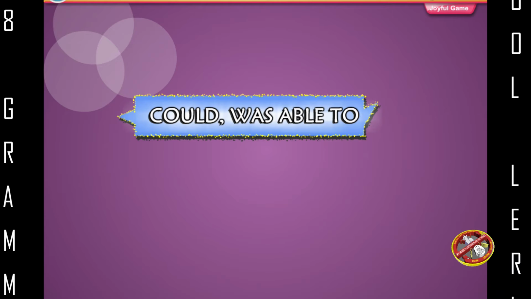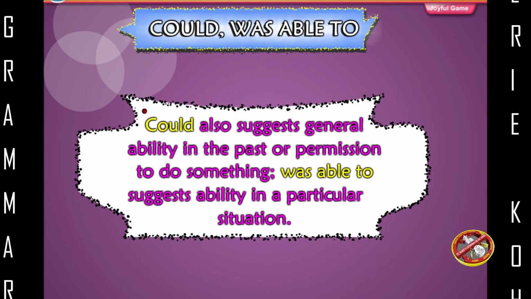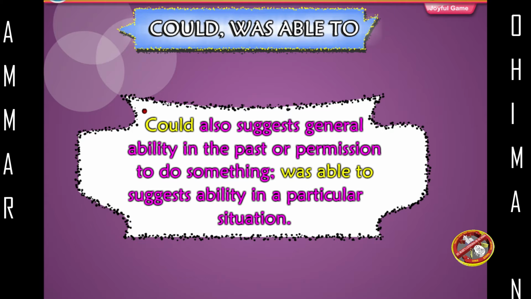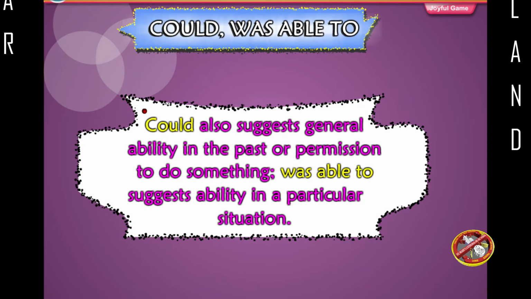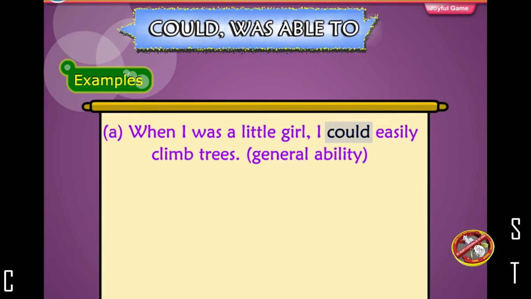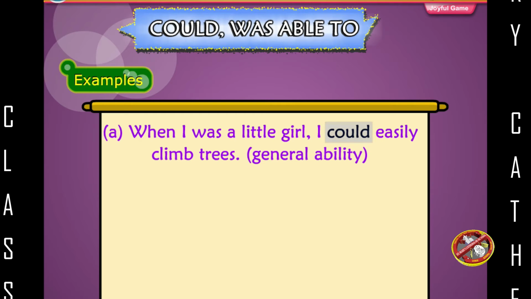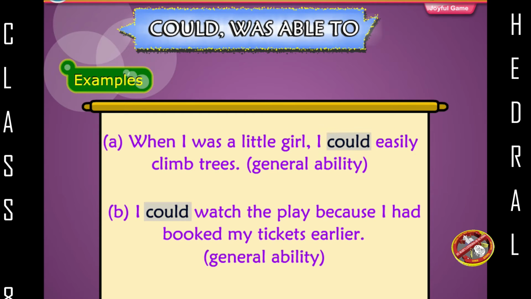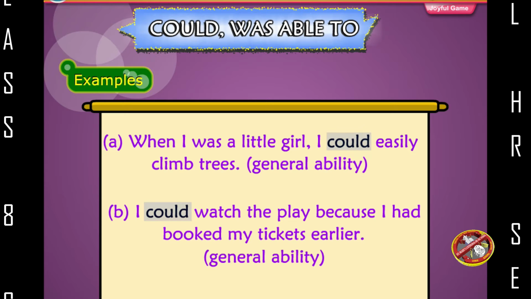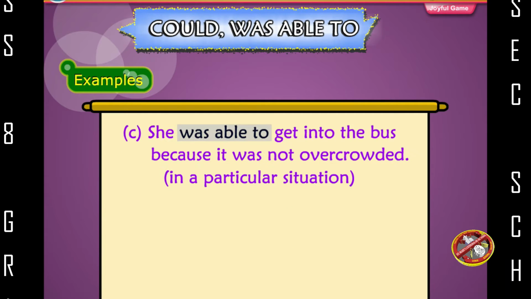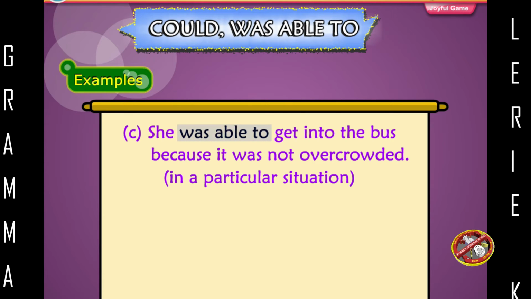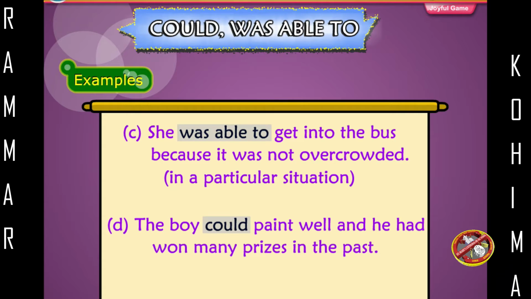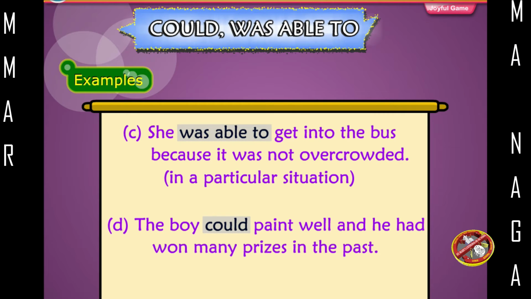Could, was able to. Could also suggests general ability in the past or permission to do something. Was able to suggests ability in a particular situation. Examples. When I was a little girl, I could easily climb trees. General ability. I could watch the play because I had booked my tickets earlier. General ability. She was able to get into the bus because it was not overcrowded. In a particular situation, the boy could paint well, and he had won many prizes in the past.